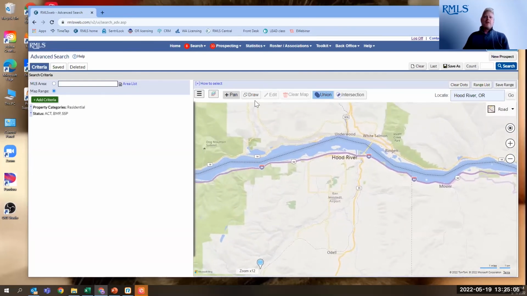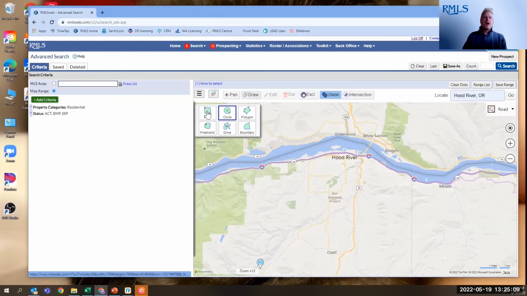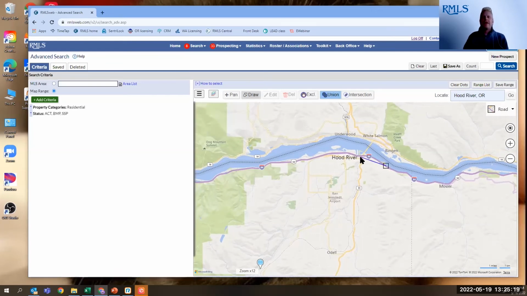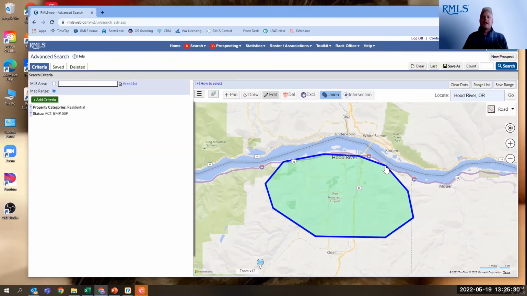Now, if you've been using the map feature before, you know that there are different draw tools. You can draw a simple rectangle. You can draw a simple circle. You can draw a polygon. If you're not familiar with polygon, it's my favorite way of drawing because it lets you be super specific. You simply click every time you want your drawing to change direction. One click for every change. You can put up to 50 different clicks in here. You click inside the square to finish off your shape.